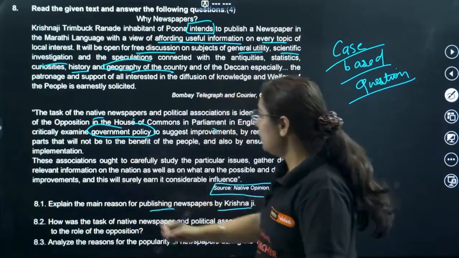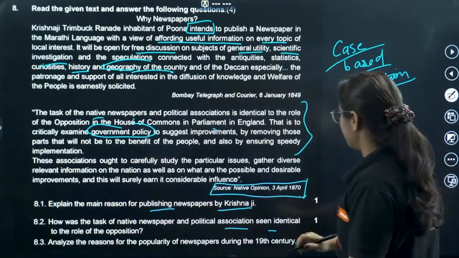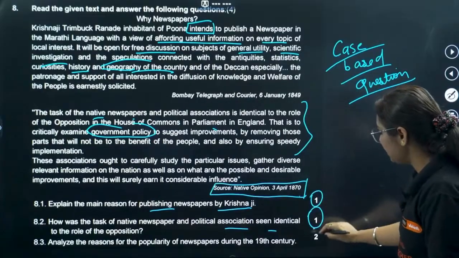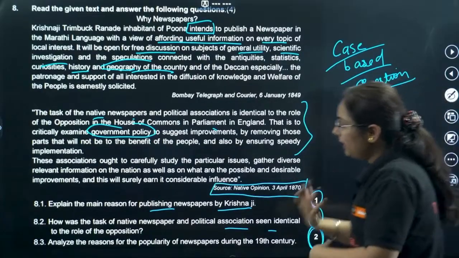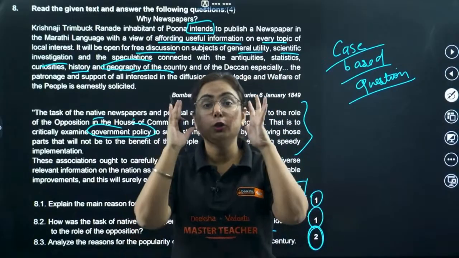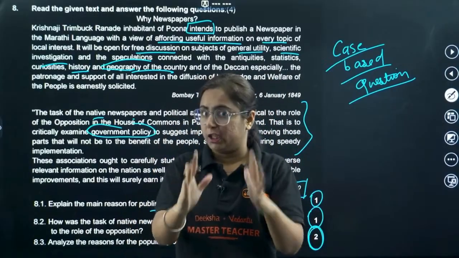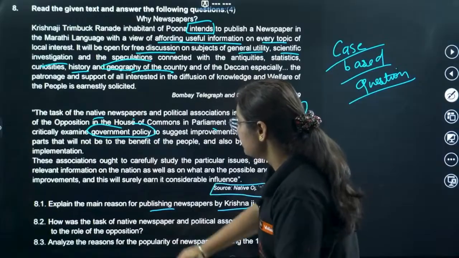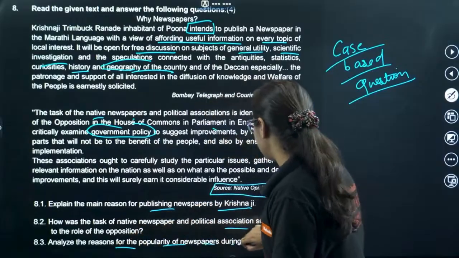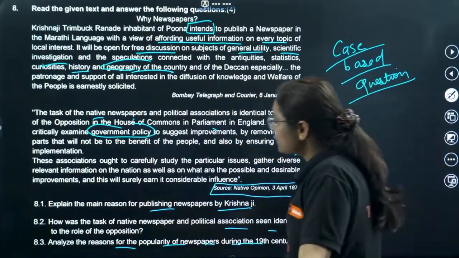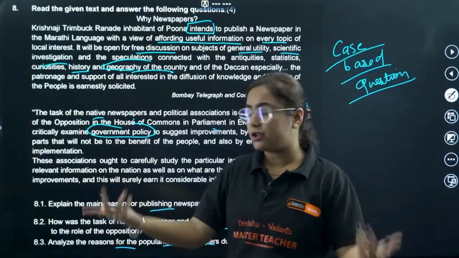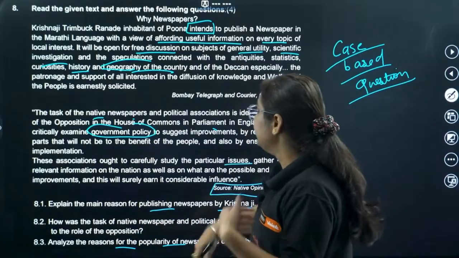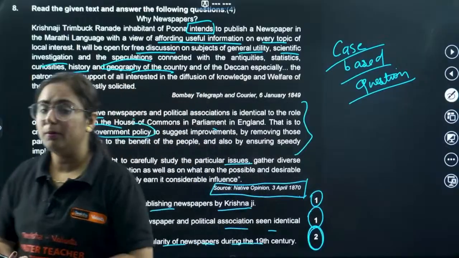Get it? So here is the answer to the second question. Now what we need to pay attention to: it is 1 mark, but this is for 2 marks. So whenever you write the last answer, 2 points must be there, accurate and correct. The question is, analyze the reasons for the popularity of newspapers during the 19th century, because they gathered particular issues, they criticized the government, right?